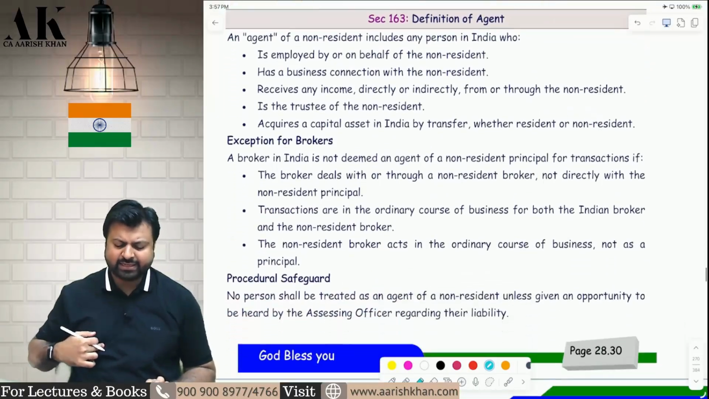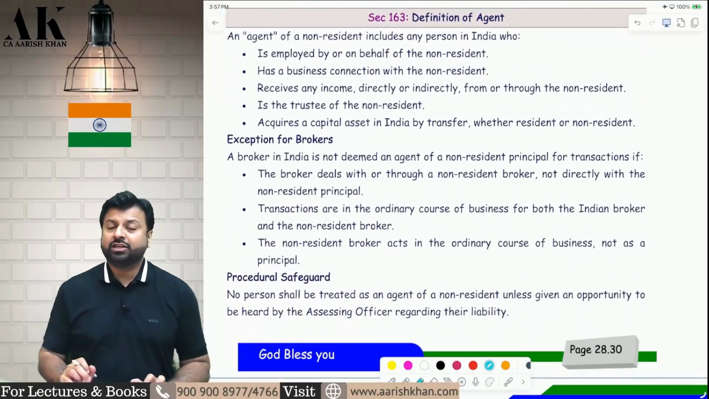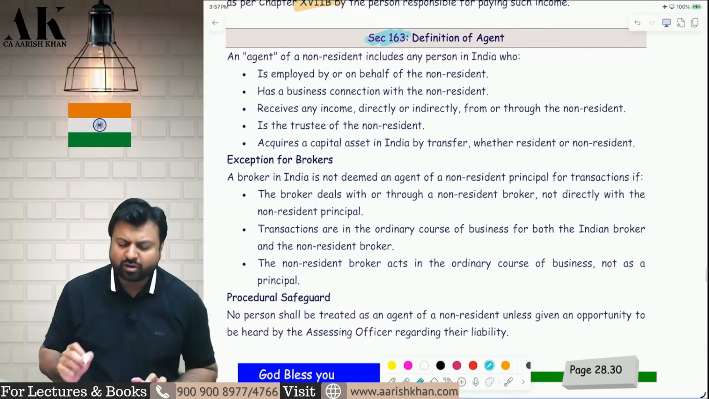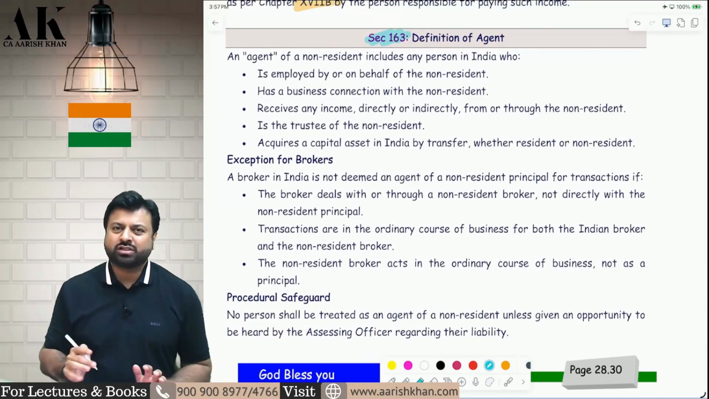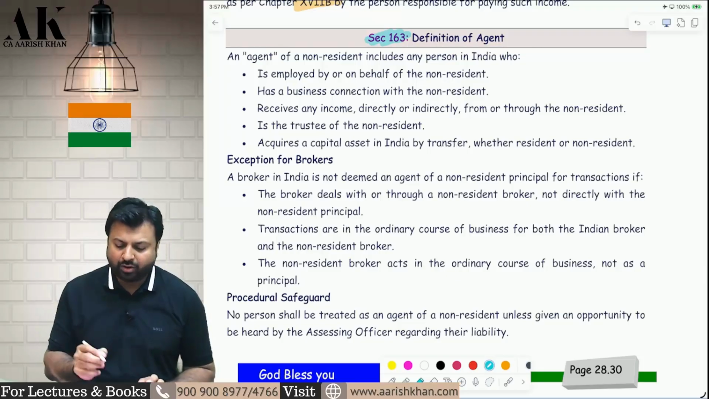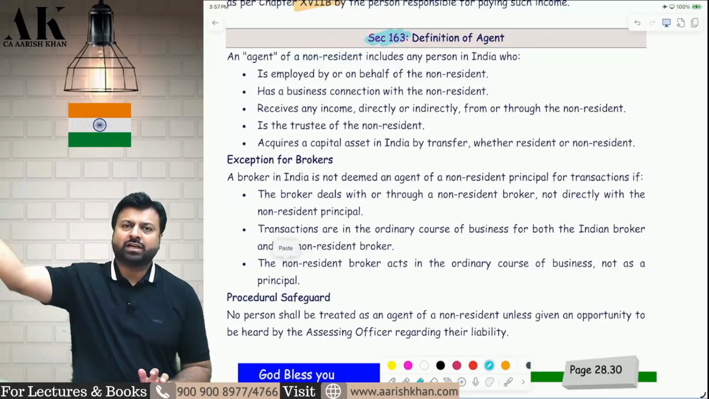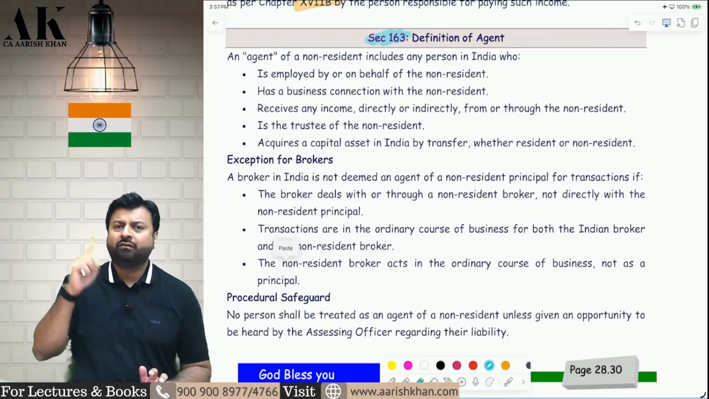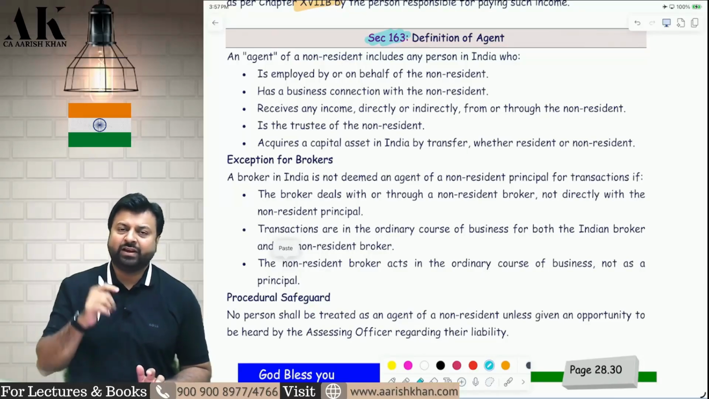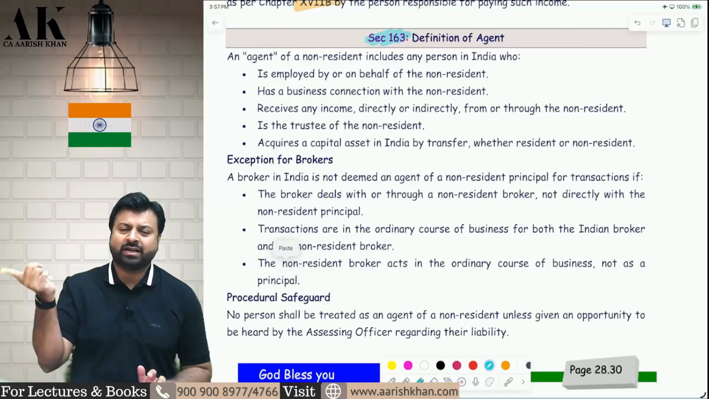And one last thing in this chapter: agent. Who can be called an agent in India? Once they have asked this question, that is the reason we are doing this. A non-resident is sitting outside India; an agent is in India who will be responsible for all the acts of the non-resident, like filing of return, recovery of taxes, attending assessments, etc. All those things will be done by the agent in India.